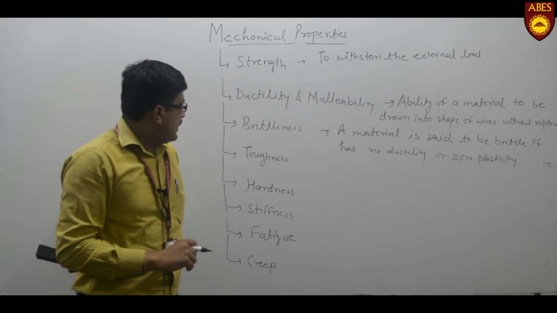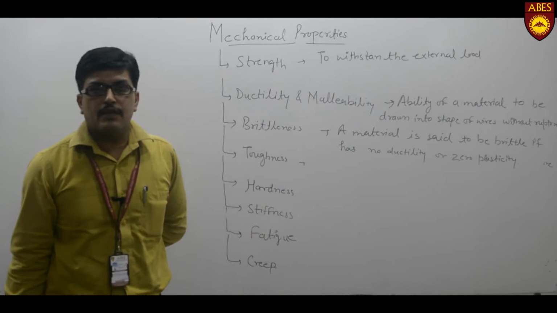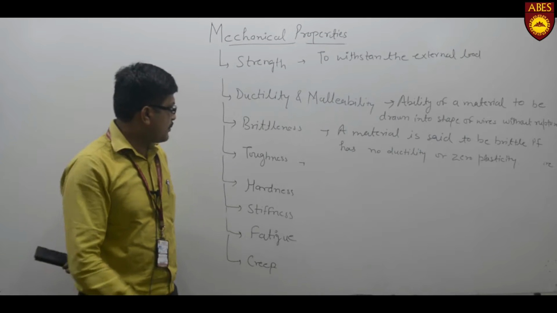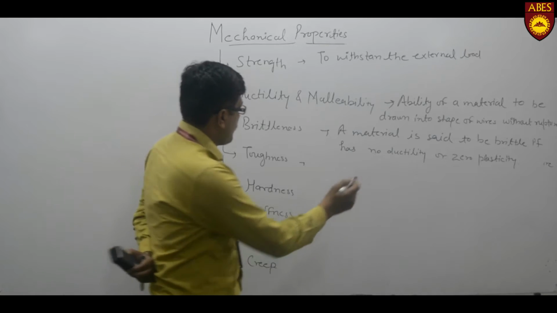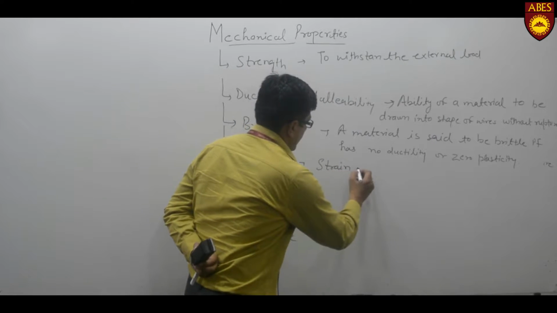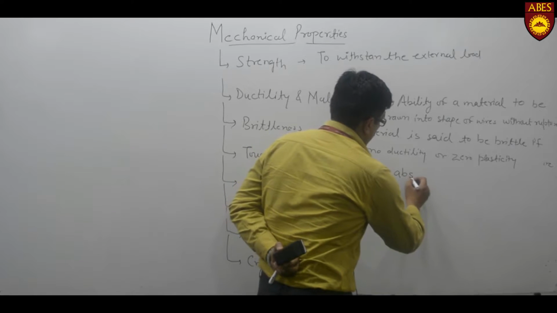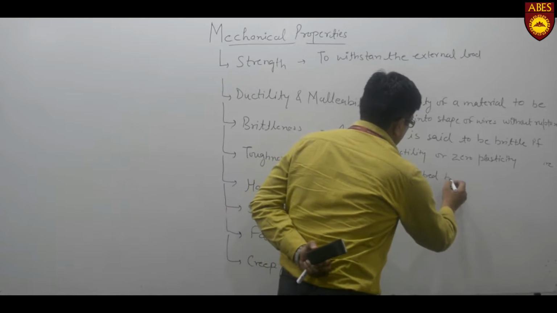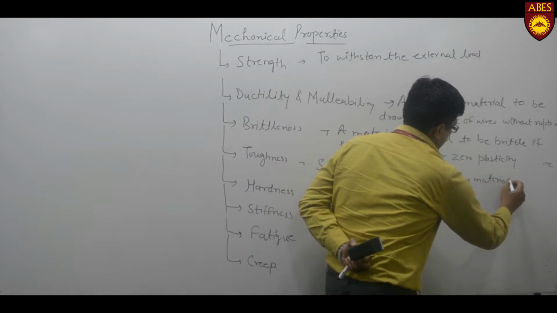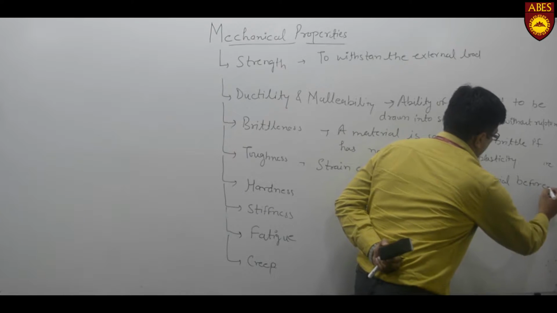Okay, then what about toughness? Basically, toughness is the energy absorbing capacity of a material. If you explain it, then toughness is the strain energy absorbed by a material before its fracture.